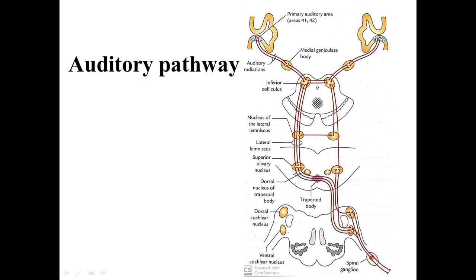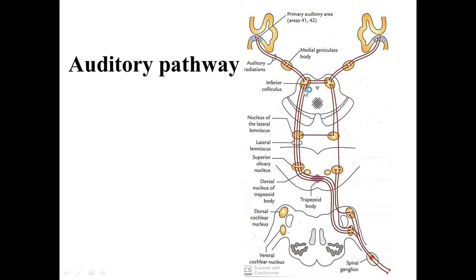Then few fibers relay in the superior olivary nucleus, and then all these fibers ascend to the midbrain, and these ascending fibers are called the lateral lemniscus.